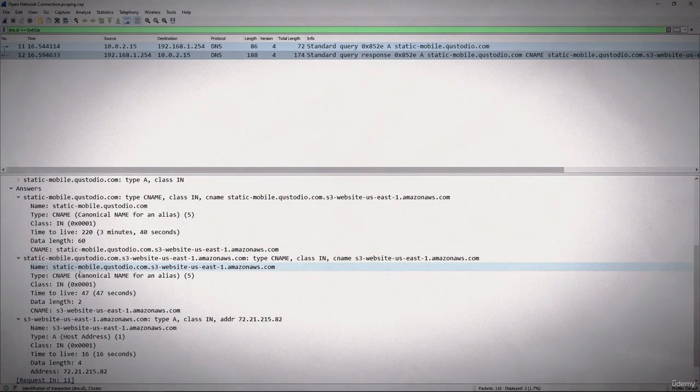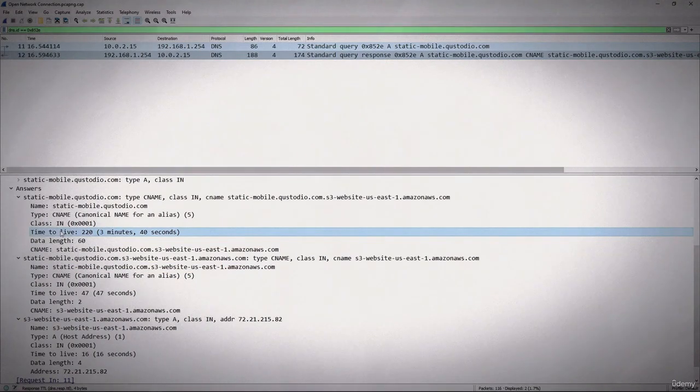Within that you can see the time to live value is 220. Now what does that mean? In a DNS header, well, there we have a record that's returned, and you have an IP address, and you have your answer down below here.